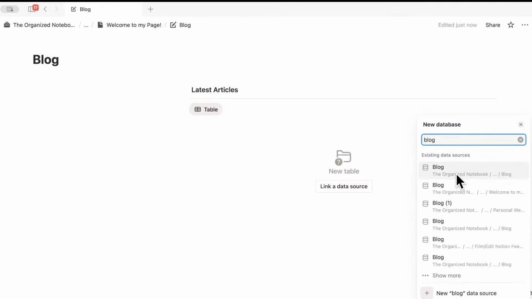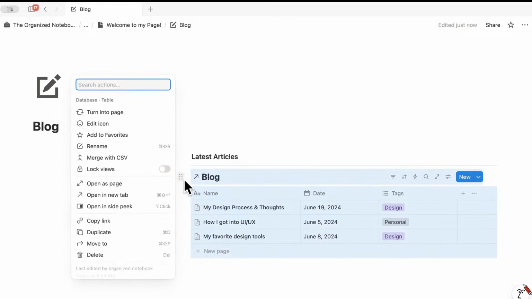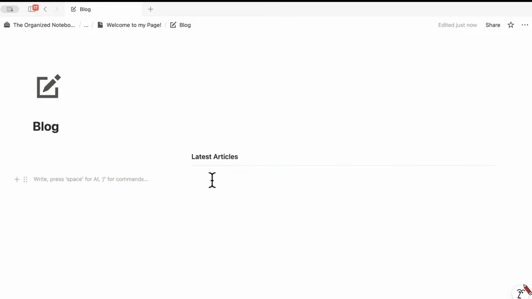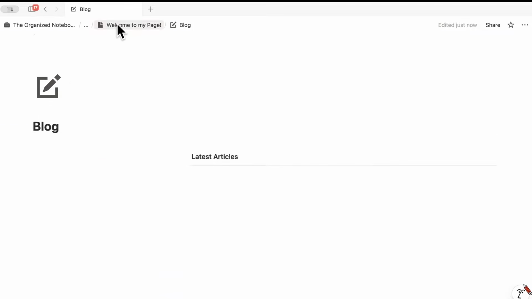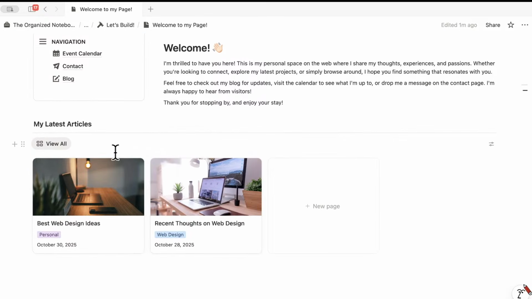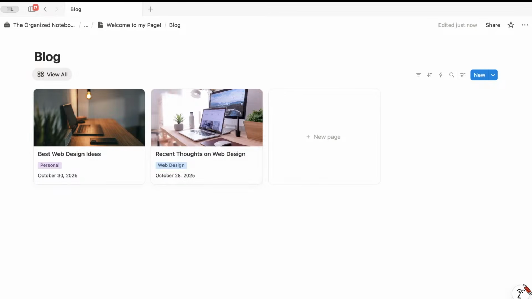So it should be this one. Oh, it's not this one. So it's important to actually rename this really something unique. So actually I'll go back so I can show you. So if your workspace has a bunch of databases that have very similar names, then you'll want to make sure that it's named something that you can easily find.